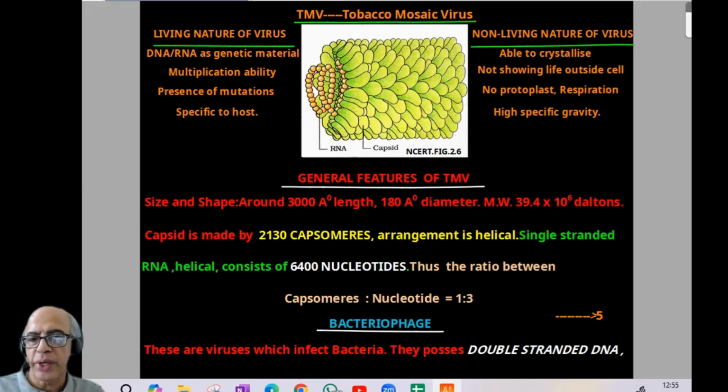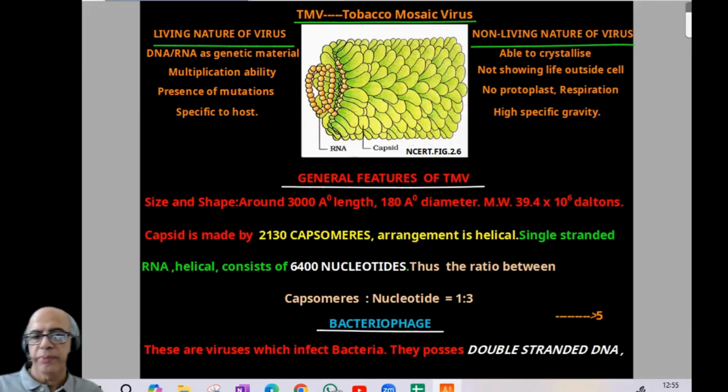Now, what about the non-living nature of virus? Able to crystallize, showing it is a chemical. Not showing life outside a cell. No protoplast, no respiration. High specific gravity. High specific gravity normally belongs to non-living objects. So, this is a comparison, a few differences between the living and non-living nature of virus.